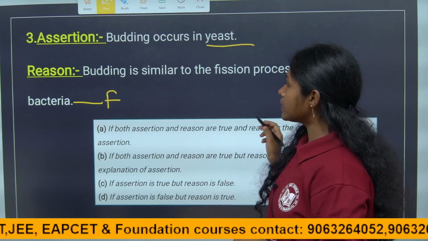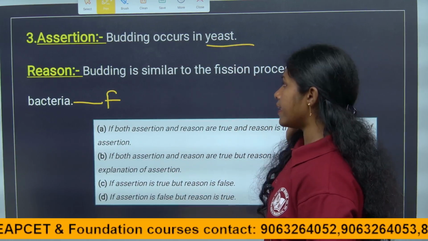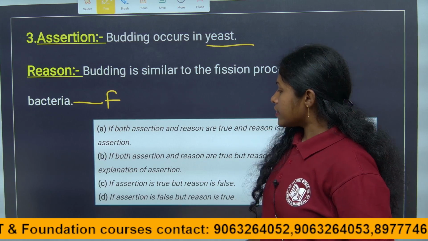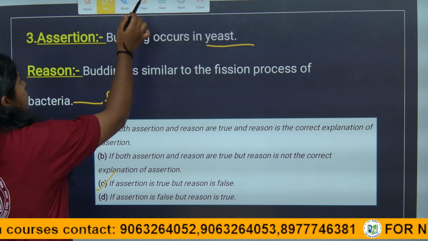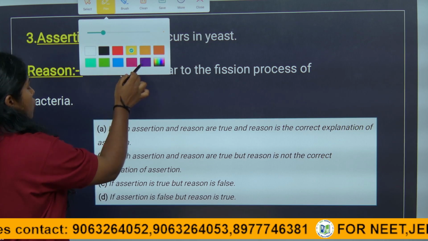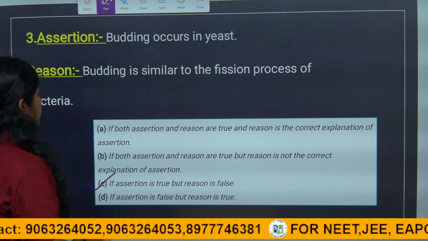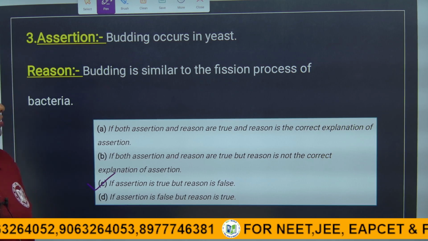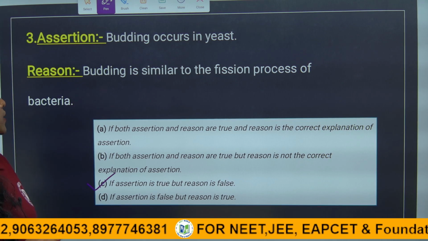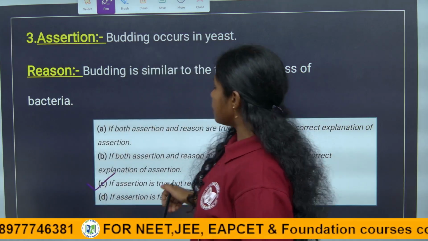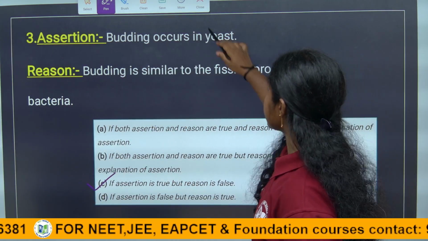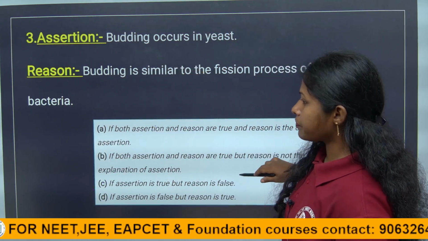So the reason is false and the assertion is true, because budding and fission are not similar. They are two different asexual reproductions. So the answer is C.